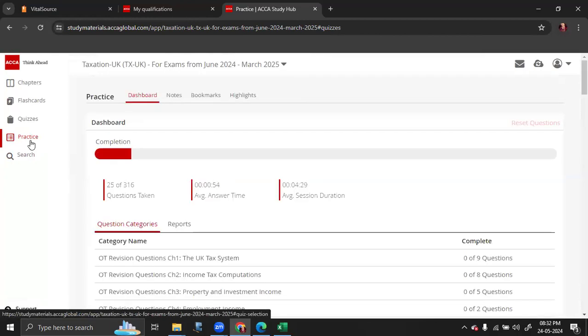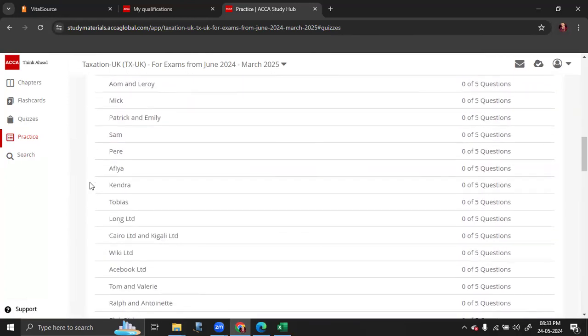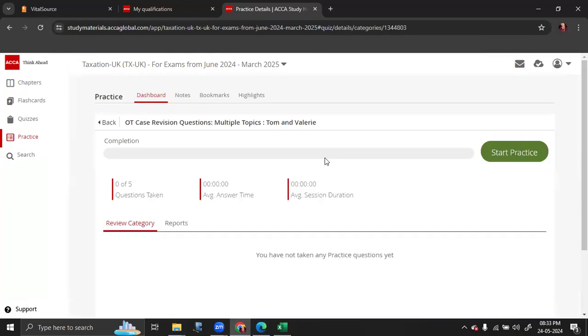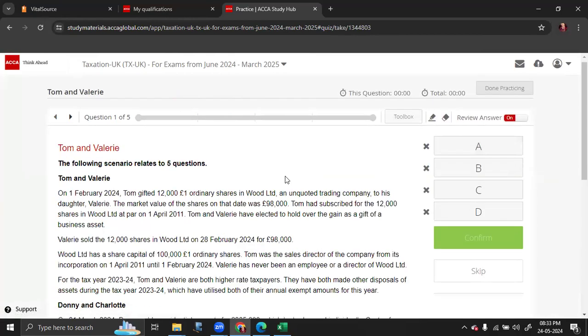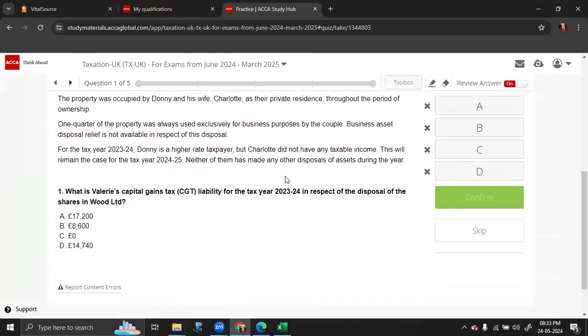Next, let's do a question called Tom and Valerie. First requirement. What is Valerie's CGT liability for the tax year 23-24 in respect of the disposal of the shares in Wood Limited?